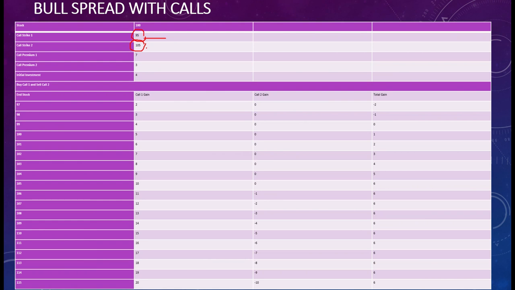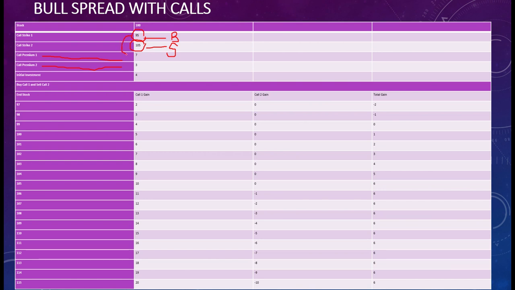So the strike price which is less than the market price, we buy this call, right? And the strike price which is above the market price, we are going to sell this call, right? So call premium 1 is 7 and call premium 2 is 3. You are buying one call and selling the other call.